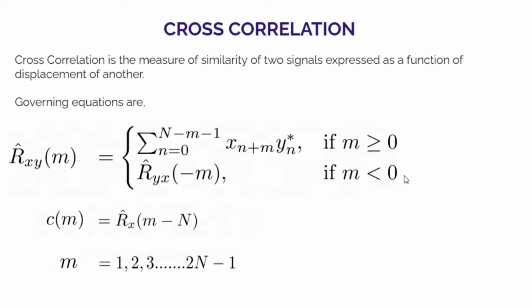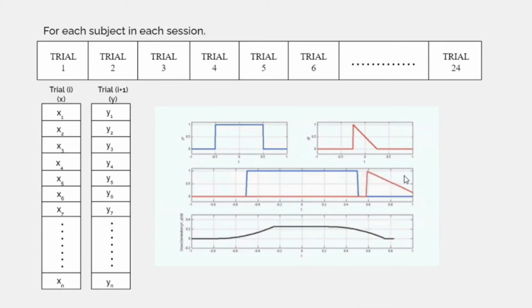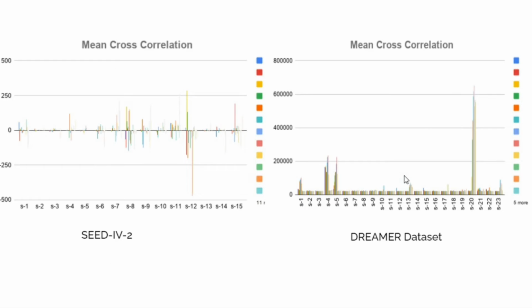In the following set of governing equations, Cm is the peaks of the cross correlation sequence, and Rxym is the cross correlation sequence, which is a measure of similarity between two signals measured as a displacement of another. We see how cross correlation sequences have been observed. Here we have the graph of the mean cross correlation on the two chosen datasets. We see that while SEED4 session 2 has some irregularity and negative spikes, the DREAMER dataset maintains a mostly positive response with 3 outliers.